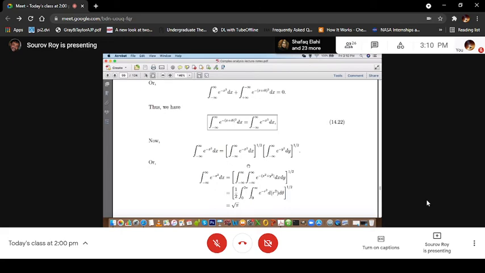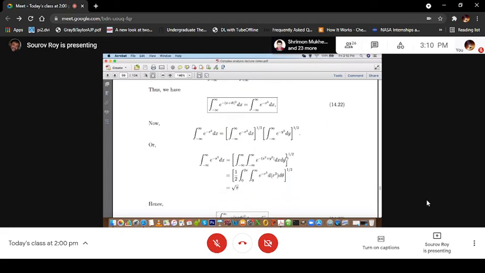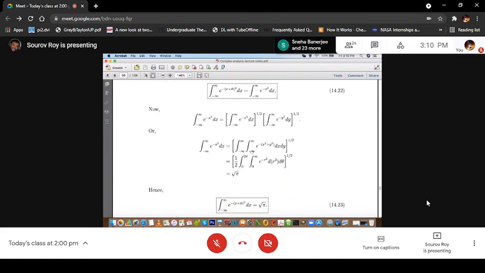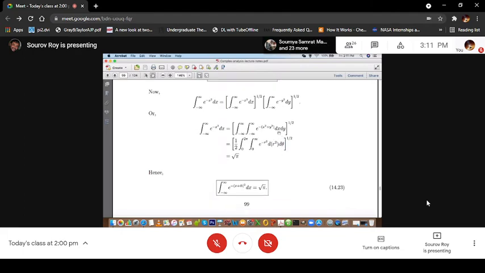So this I can write it like this, and so that means this is equal to, I just change the dummy variable. Here it is x, here it is y. So you can just combine. So it is like e to the power minus x square plus y square dx dy. And now if you go to the polar coordinate, this gives us d of r square d theta divided by 2, because dx dy is r dr d theta. And x square plus y square is r square.